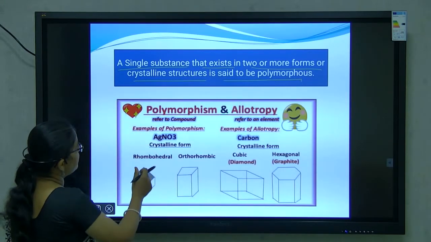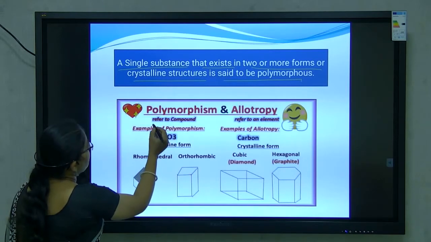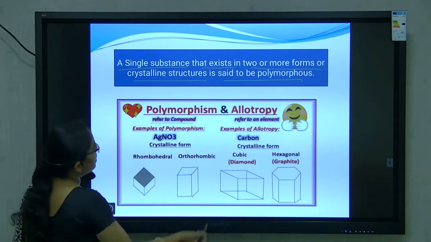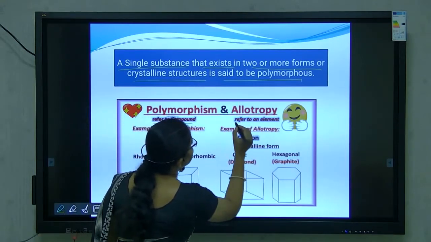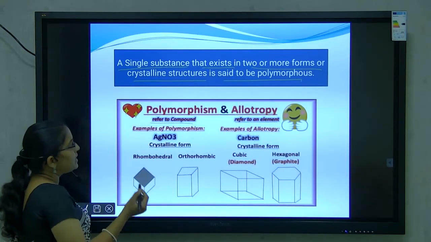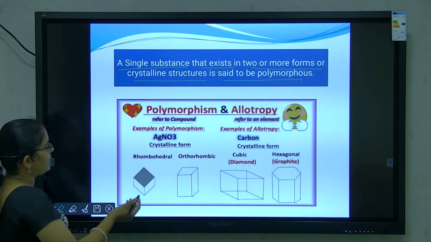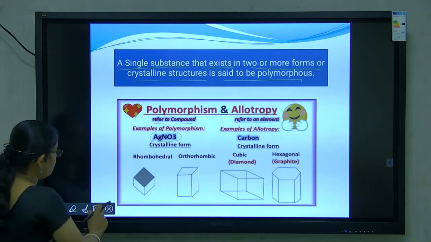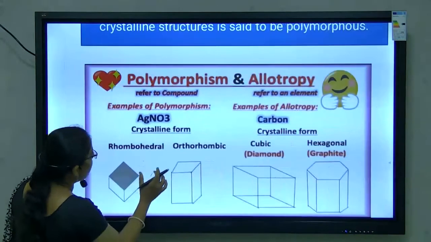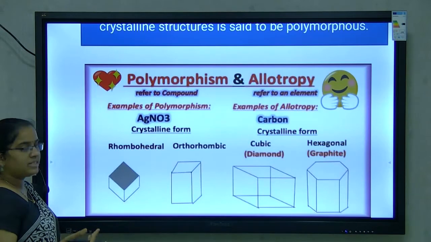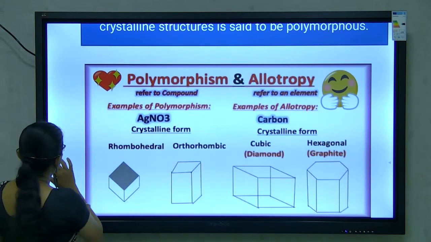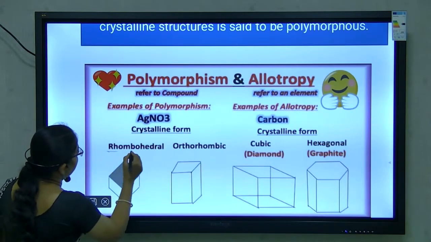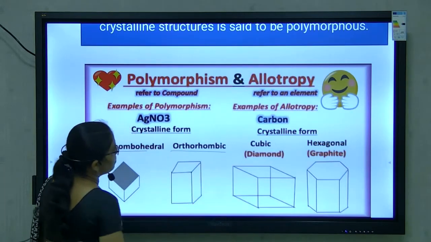See here, polymorphism is related to compounds and allotropy is related to elements. Which are the examples of polymorphism? For example, silver nitrate, that is AgNO3. Two different crystalline forms of AgNO3 are obtained. One is rhombohedral and another is orthorhombic.